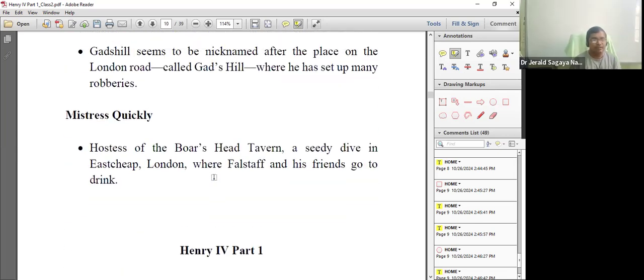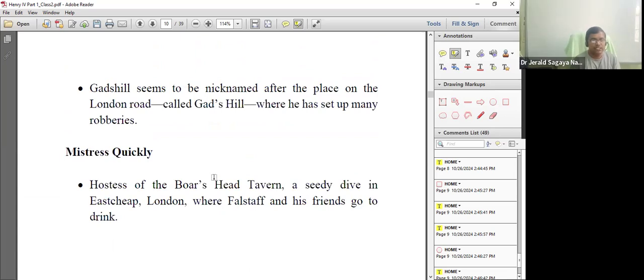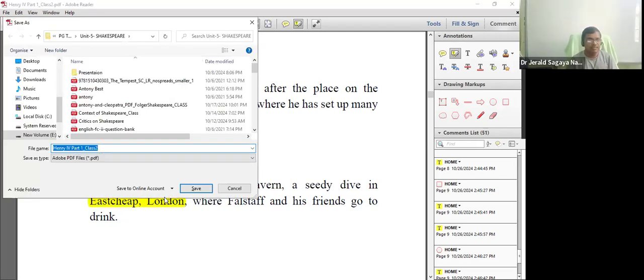And then in the tavern, there is a lady, the hostess of Boar's Head Tavern, Mistress Quickly. Okay. Mistress Quickly. And this particular tavern is situated in East Cheap, London.